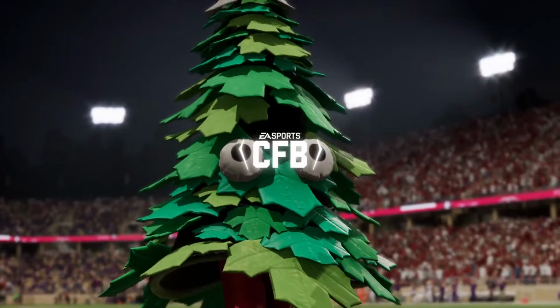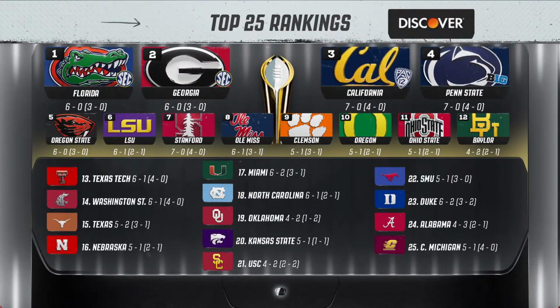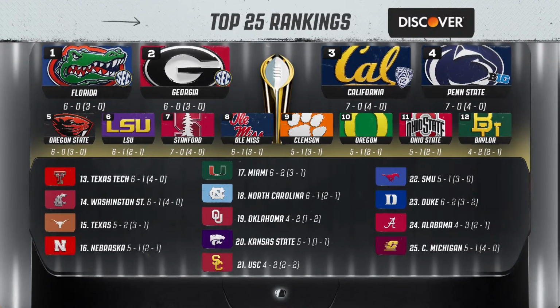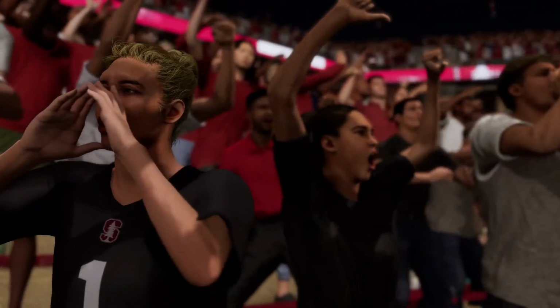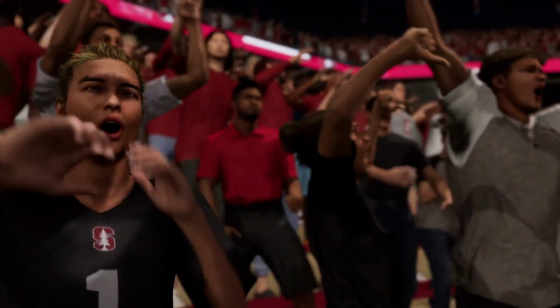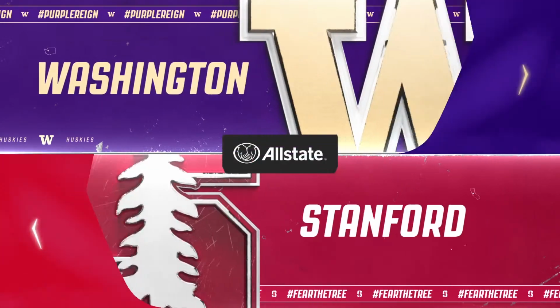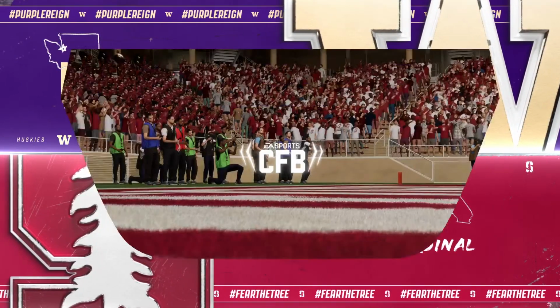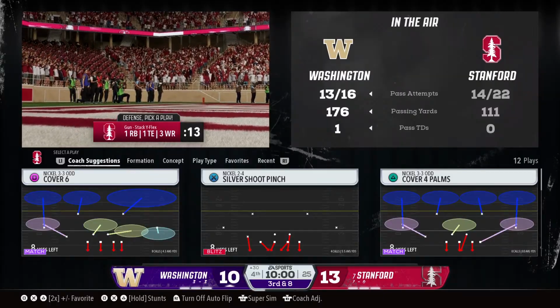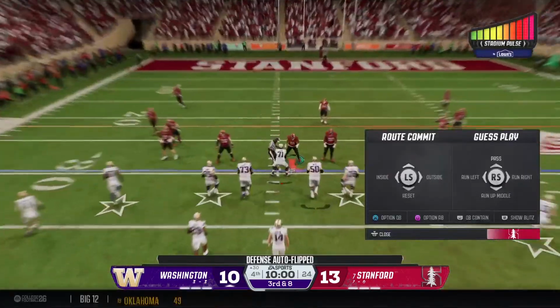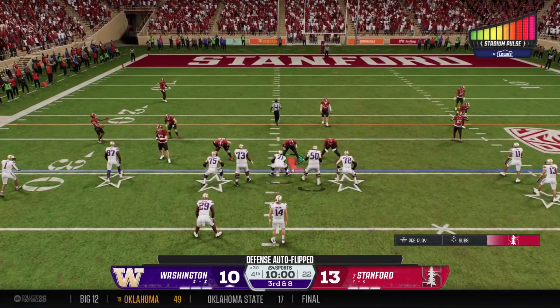And as we switch ends of the field, let's take a quick look at the national rankings. One more period to go to see who can make the winning plays and come home with the victory. So we open the final period with a 3rd down play.